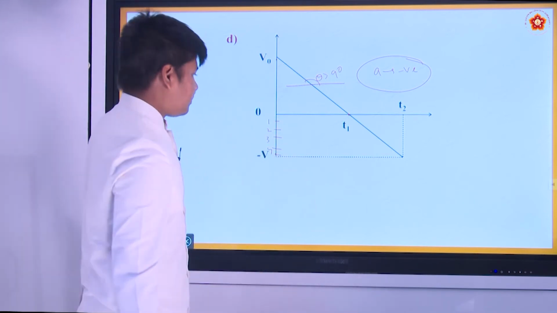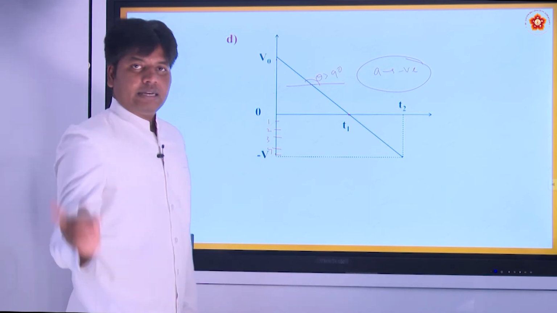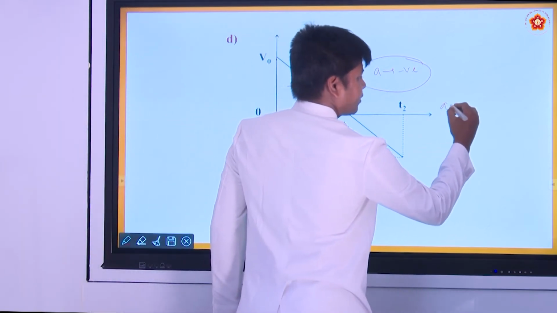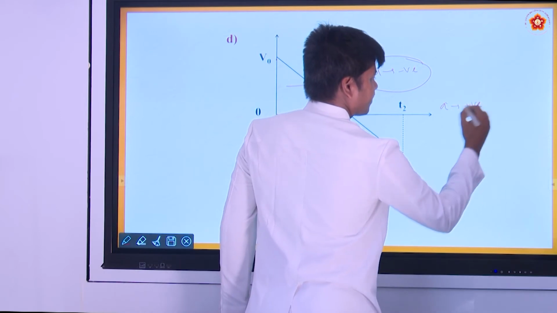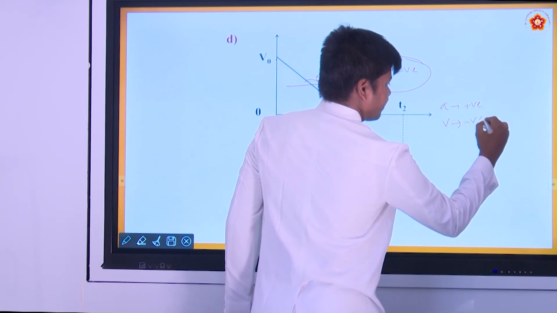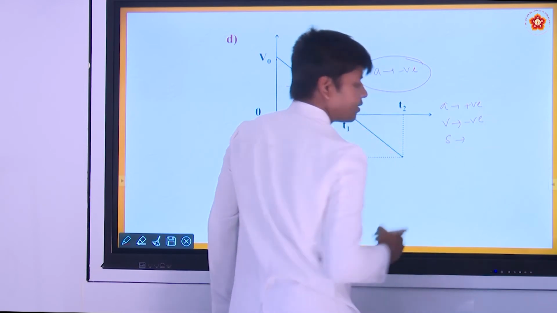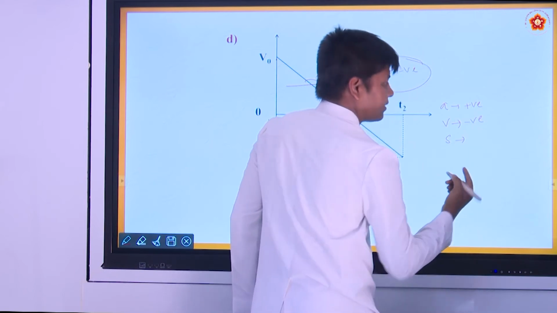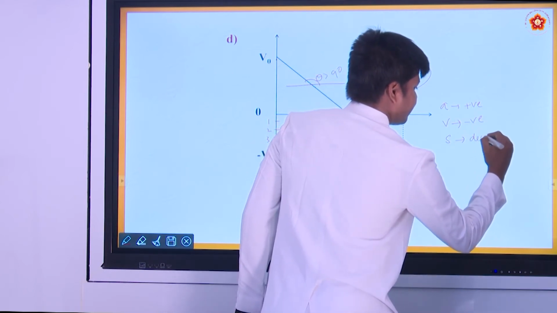Okay. So here we can say one thing. When acceleration is positive and velocity is negative, will speed decrease or increase? Decrease.